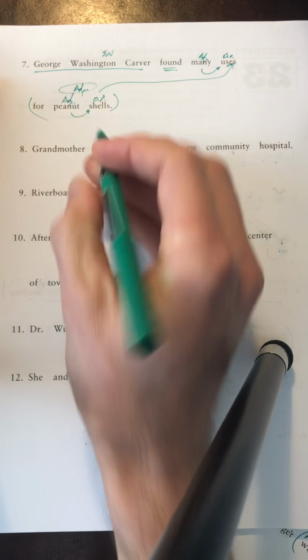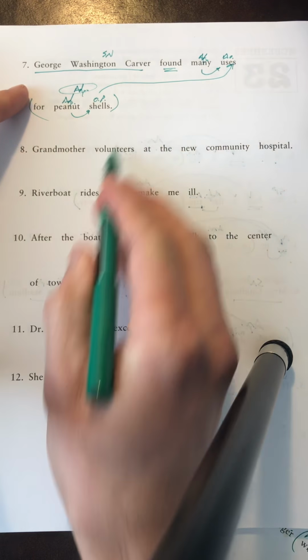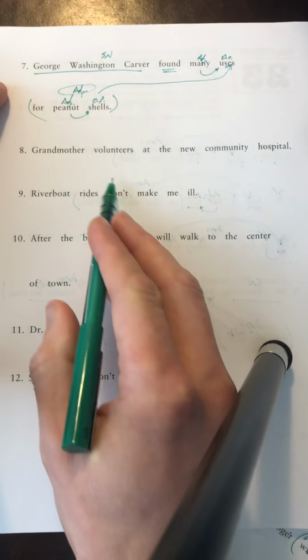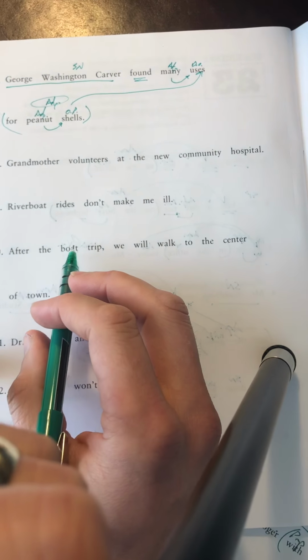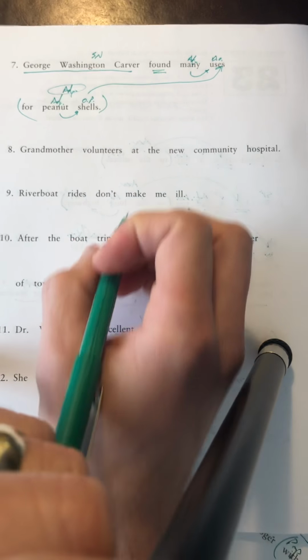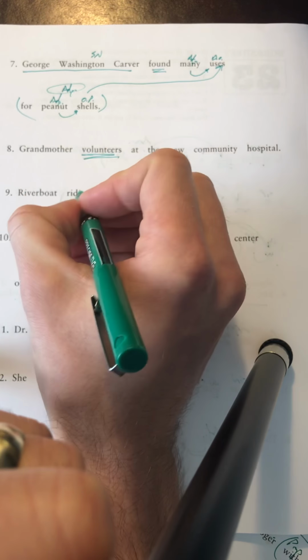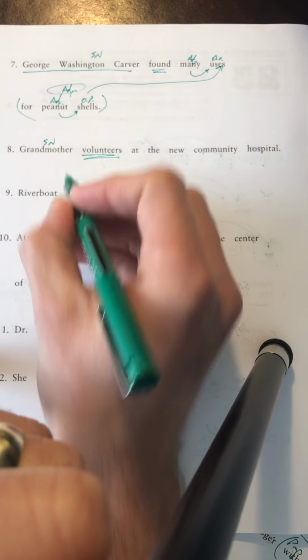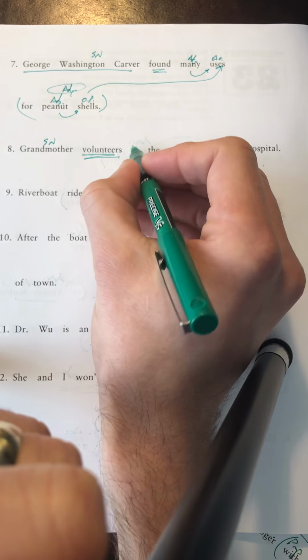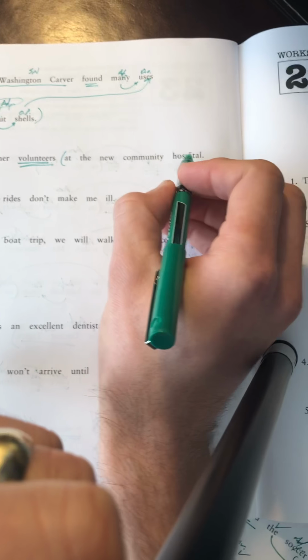Since that is a noun, that makes this adjectival because it's modifying a noun. Grandmother volunteers at the new community hospital. Kind of an appropriate sentence in some ways for what we're dealing with now in terms of volunteering at a hospital. So volunteers is a verb. Who or what volunteers? Subject noun. It's grandmother who volunteers at the new community hospital.